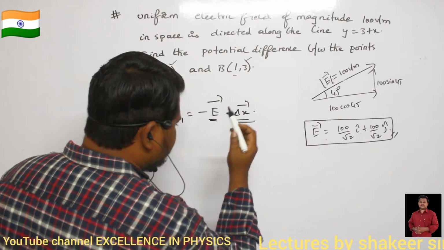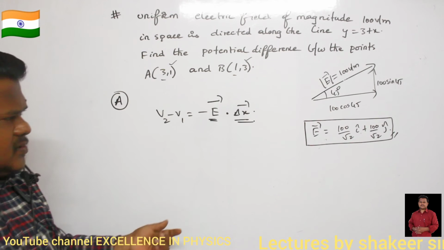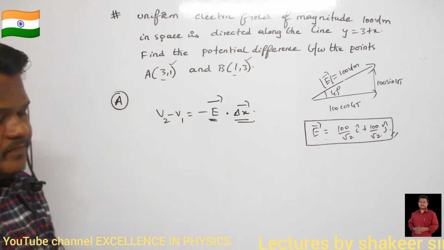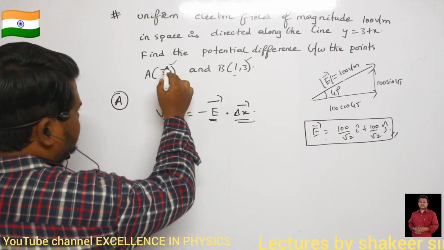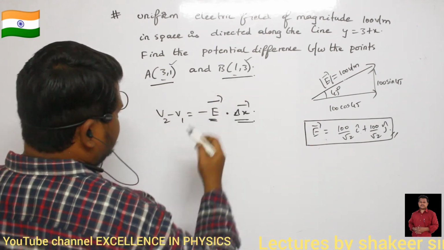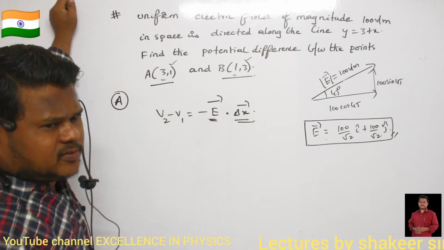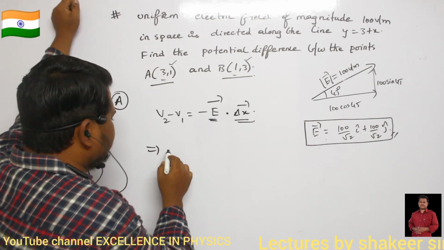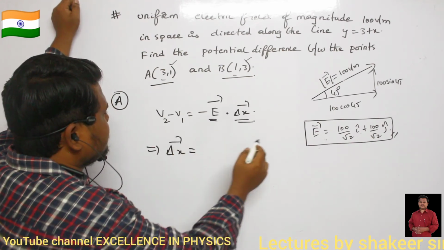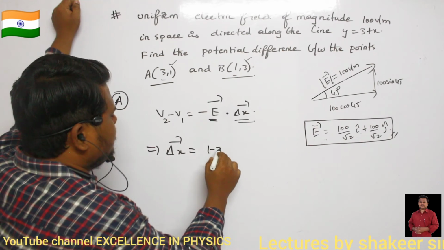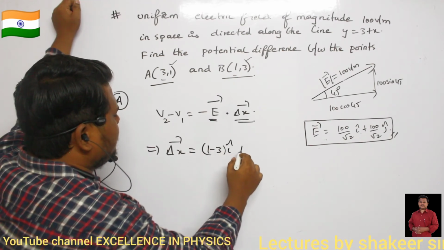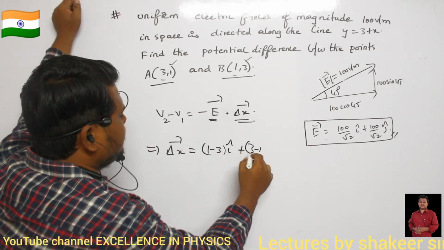Delta x dash, how can I calculate? This is my initial position, this is my final position. Delta x means change in position only. Delta x dash is equal to 1 minus 3 i cap plus 3 minus 1 j cap.